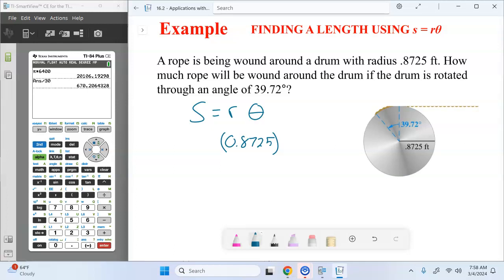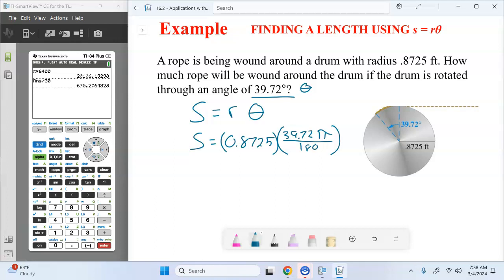The arc length is what I'm solving for. I know theta, I know the angle measurement. So we take theta, multiply it by pi over 180, so we're in radians, and then we multiply.